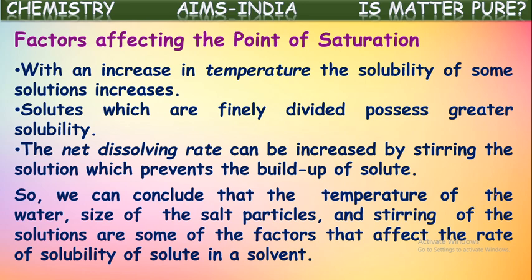Now we can conclude from all this that the temperature of the water or solvent, the size of the salt or solute particles, and stirring of the solution are some of the factors that affect the rate of solubility of a solute in a solvent. These are the factors which affect the speed of dissolving into the solvent, which we call the rate of solubility. So these are three factors affecting it: temperature, size of the solute particles, and continuous stirring.